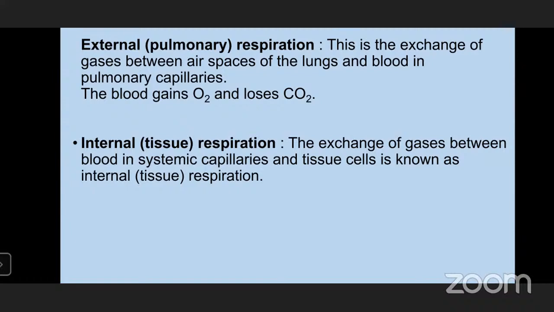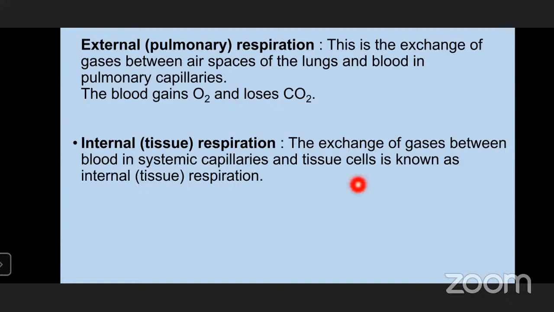So carbon dioxide amount is there in the tissue, and the blood which is coming from the heart, the blood from the arteries which is coming to the tissues, is having more amount of oxygen, because they are bringing the oxygen from the lungs, right? So they are more in oxygen, whereas in the tissues there are more amount of carbon dioxide.